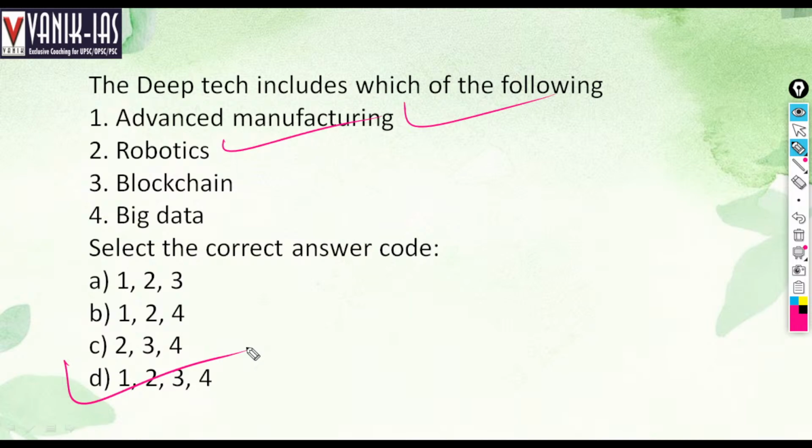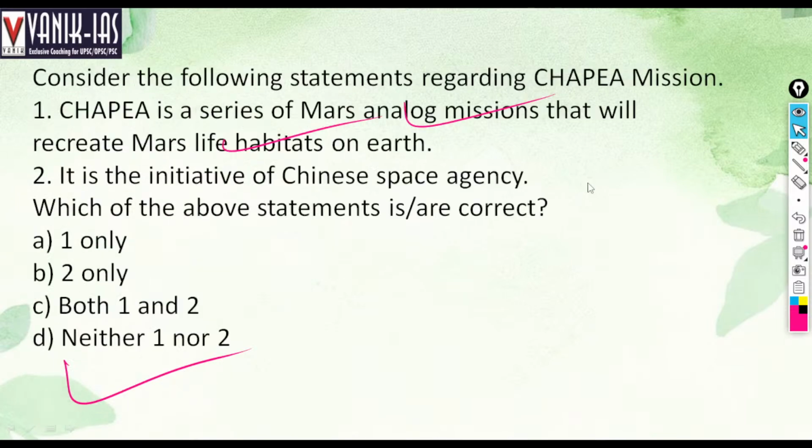Deep technology, right? Next. Consider the following statements regarding CHAPEA mission. CHAPEA mission is a series of Mars analog missions that will recreate Mars life habitats on Earth. Then it is an initiative of the Chinese Space Agency.